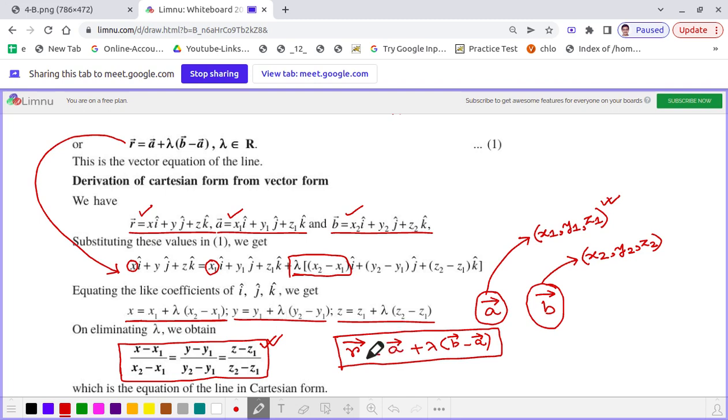We did the same thing earlier, when we derived the Cartesian equation of a straight line passing through a fixed point and parallel to a vector b, where the direction ratios were a, b, c. So here in this case they are x2 minus x1, y2 minus y1, z2 minus z1. I hope it is clear.